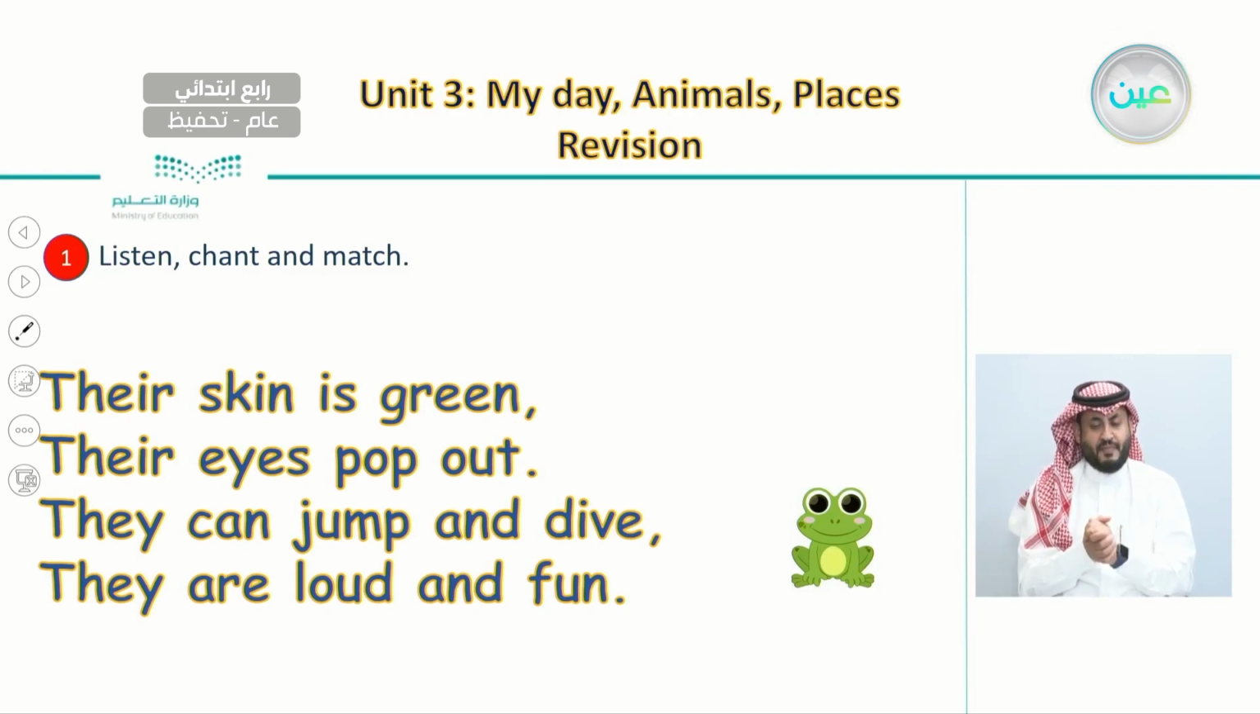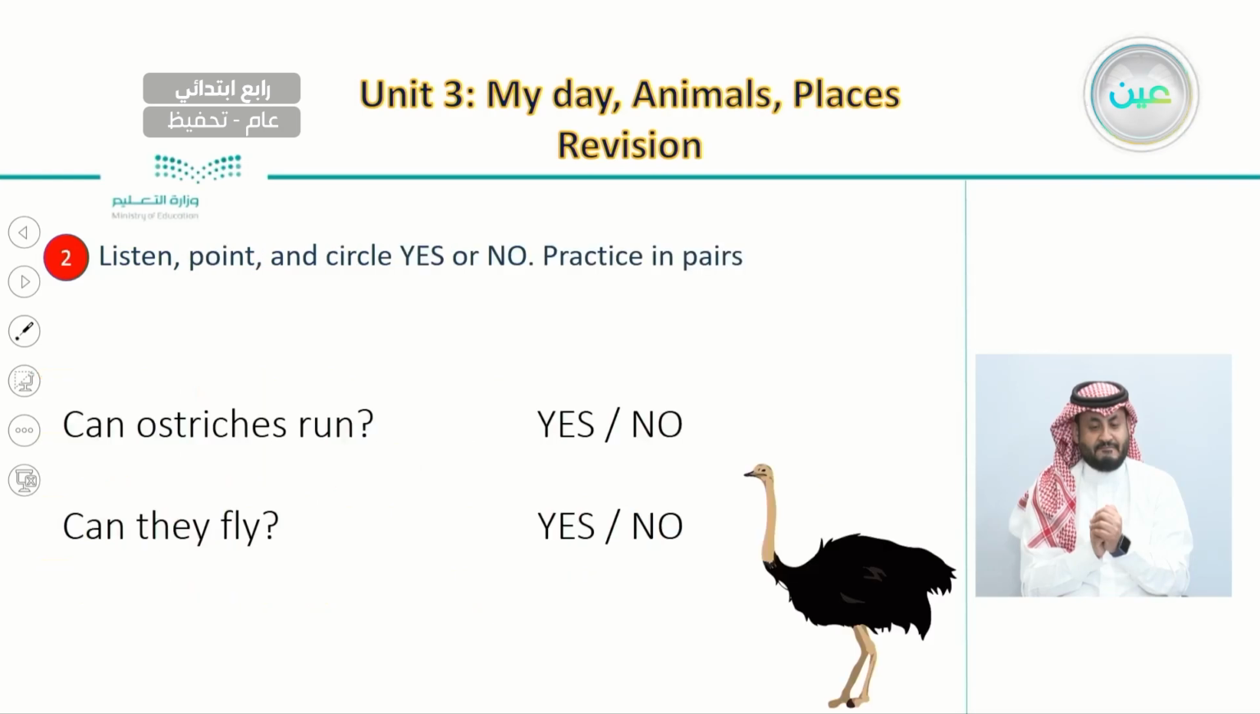And we have different examples of animals, and the answer was that it is a frog. So this is about this chant and how we did answer this chant. And after this, we had the second exercise, which is listen, point, and circle yes or no. So here in this exercise, we had 2 questions about each of these animals.